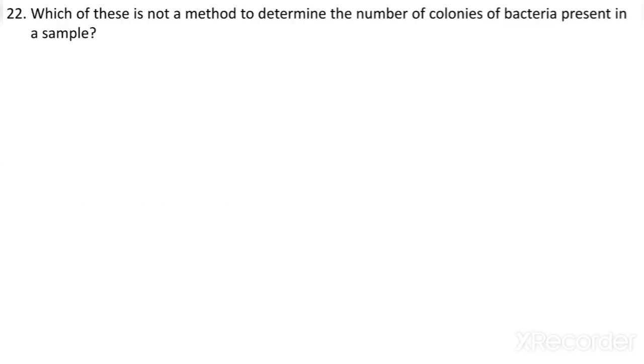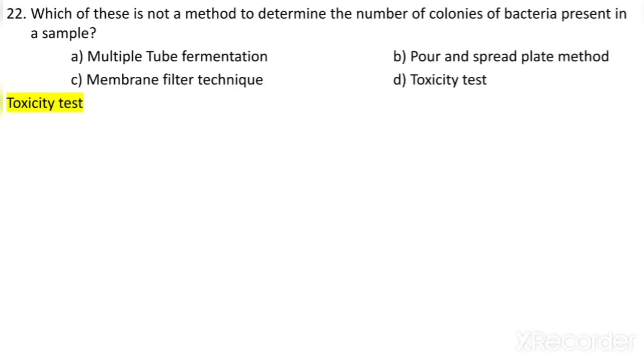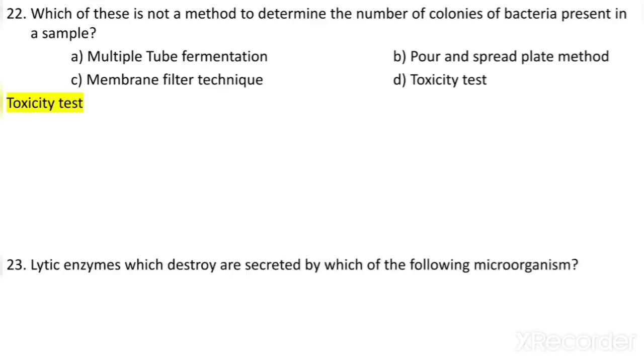Which of these is not a method to determine the number of colonies of bacteria present in a sample? Multiple tube fermentation, pour and spread plate method, membrane filter technique, or toxic test? So toxic test is the answer, while the other methods are used to determine the number of colonies of bacteria present in a sample.